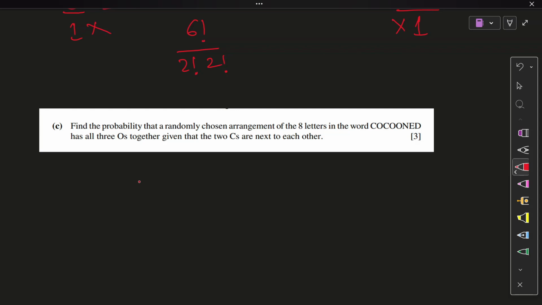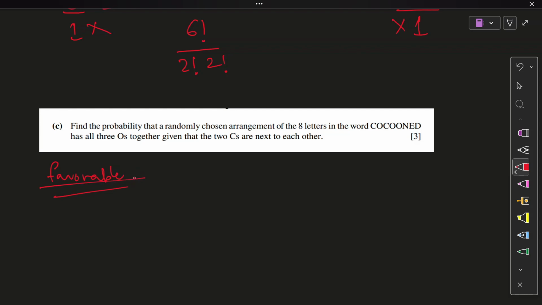Okay, find the probability that a randomly chosen arrangement of the 8 letters in the word cocooned has all three O's together, given that the two C's are next. I have done this question, haven't I? In the tricky questions video, I'm guessing. Or maybe the probability video, I don't remember. Probability video, yes, yes, yes, I remember this question. Well, let's get it out of the way again. Favorable conditions first.